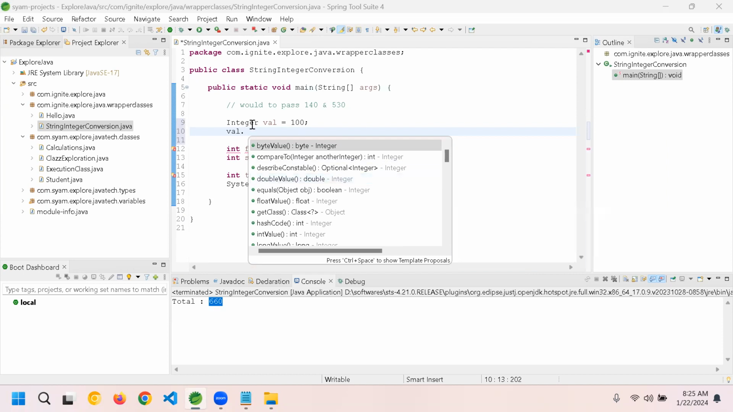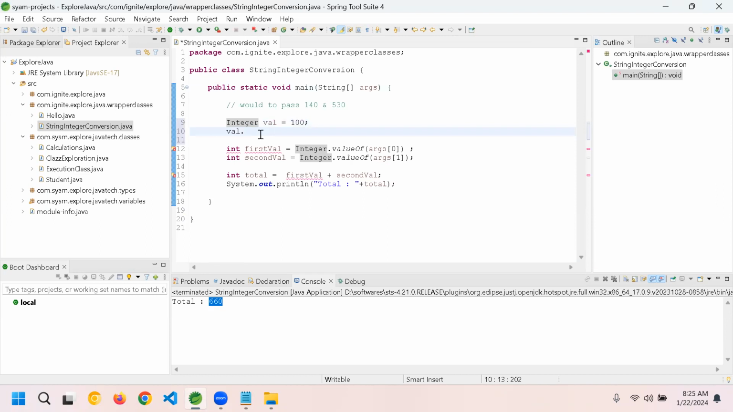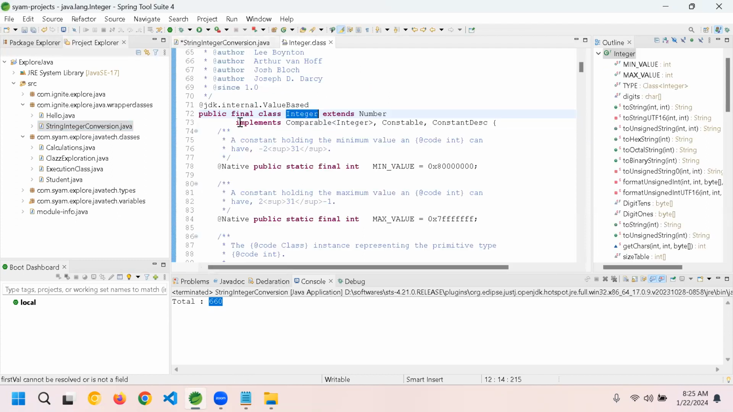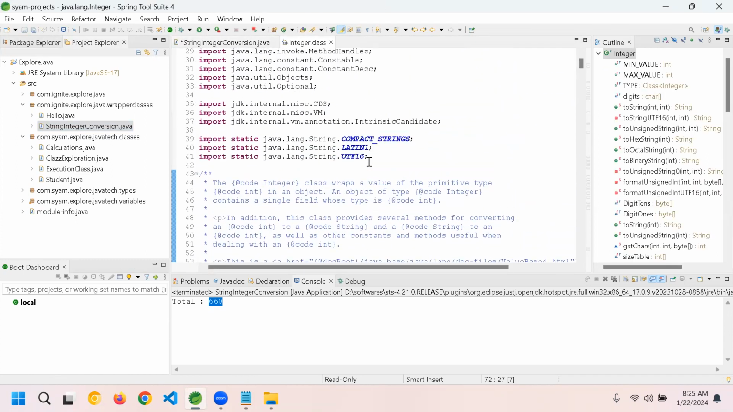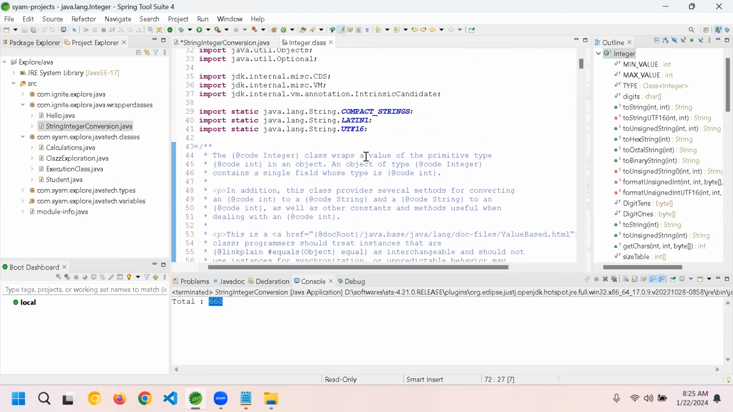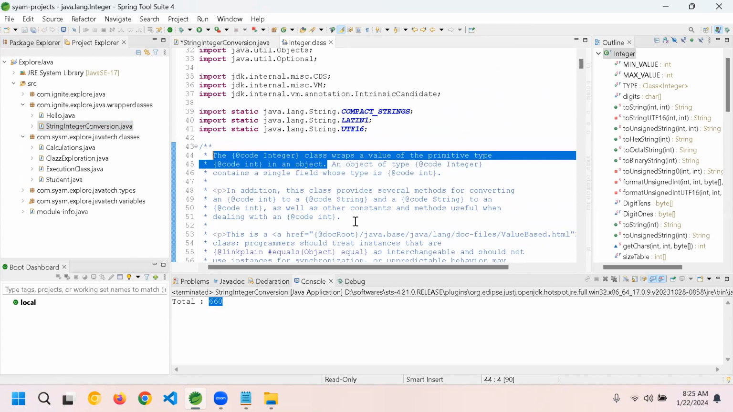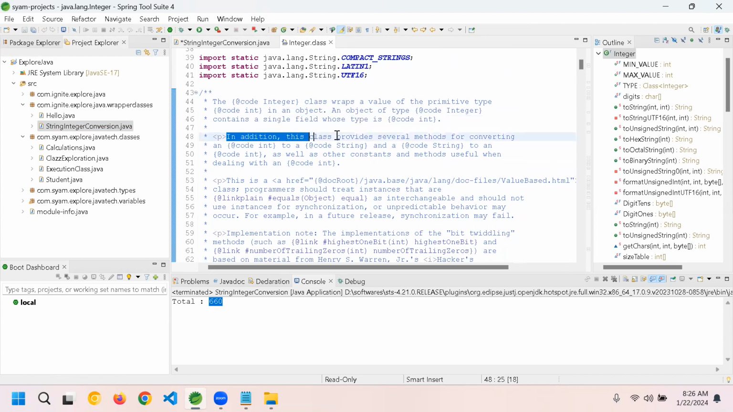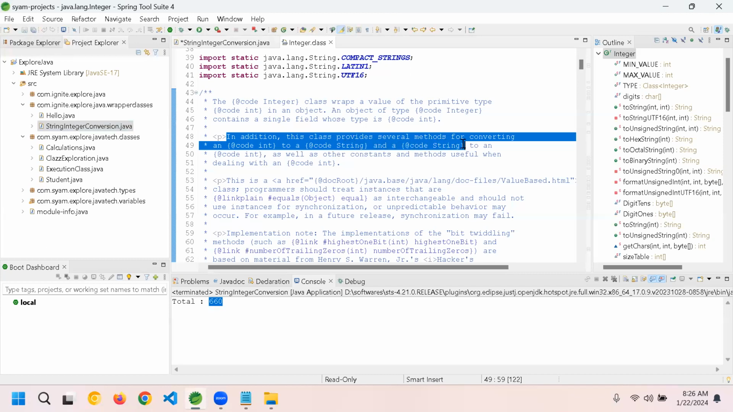So similarly, these wrapper classes have a bunch of methods, which are convenience methods for us. If you keep the cursor on Integer, I just clicked on it once. Now it says the class wraps a value of the primitive type in an object. An object of type Integer contains a single field whose value is int. In addition, this class provides several methods for converting an int to a String and a String to an int.